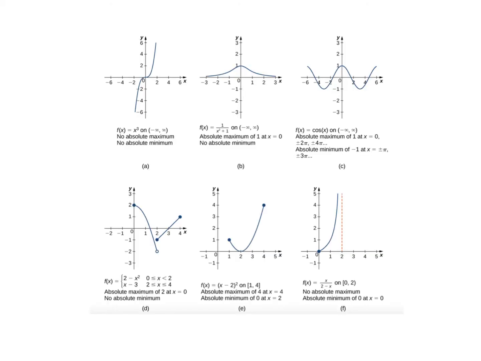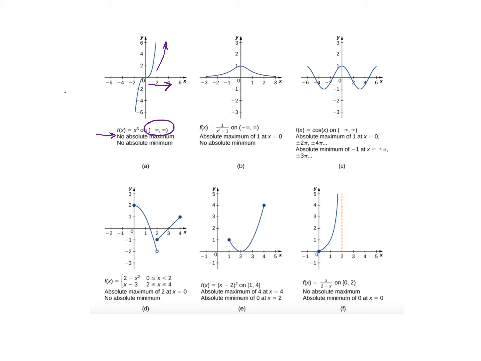All right, let's look at example A. In example A, we do not have an absolute maximum and we do not have an absolute minimum. Neither of those things exist. Let's concentrate first on the absolute maximum. Notice that this function is defined on an open interval. So as x gets larger and larger, this function's values also get larger and larger.